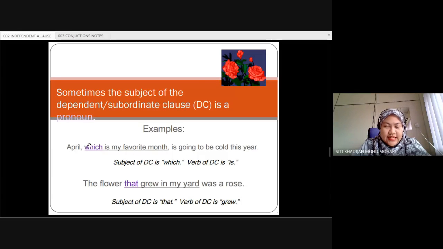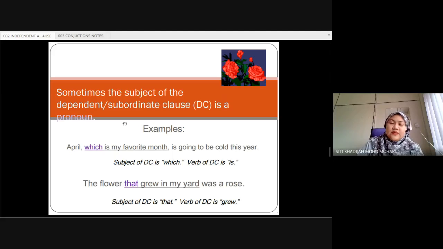So this one, starting from which up until month, is dependent. It has to rely on April is going to be cold this year in order to make sense, right? If I were to give you only this, it does not make sense. What does it mean? But if I include everything, April is going to be cold this year, then it does make sense.